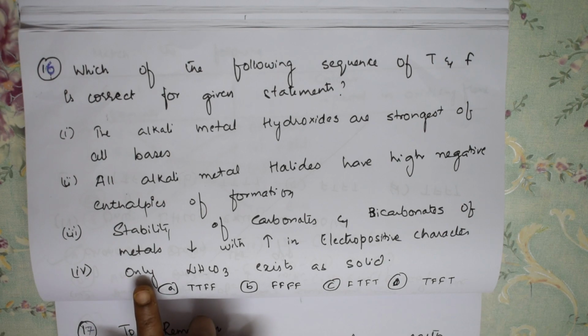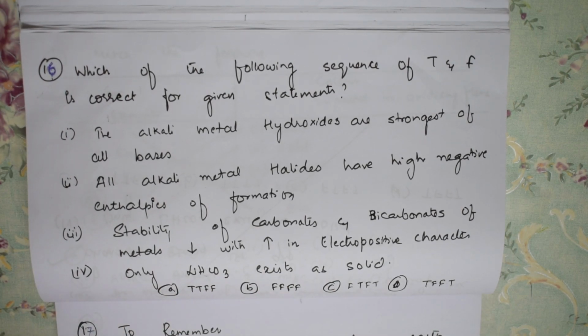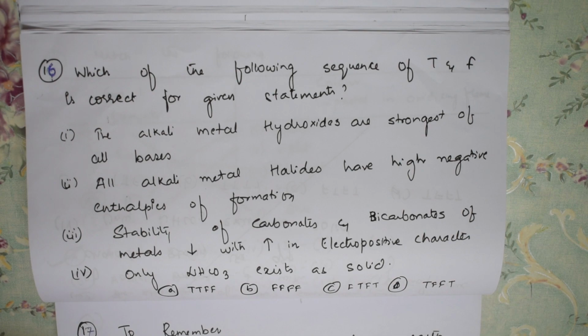Okay, now only lithium bicarbonate exists as solid. This is also a false statement. What is the thing, students? Tell me, among group 1, what are the physical states of your group 1 metals? Basically, when I see the physical state, smaller the size, correct? The smaller the size of those particular things.